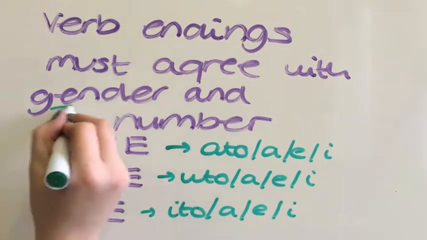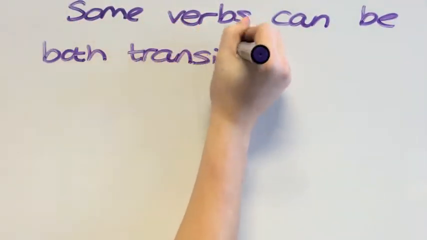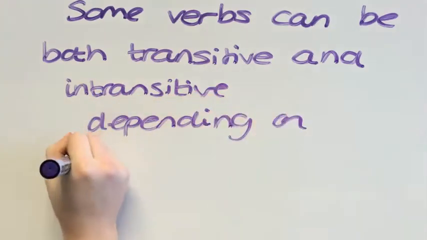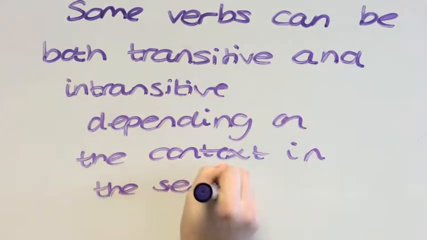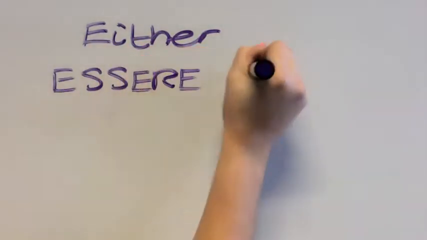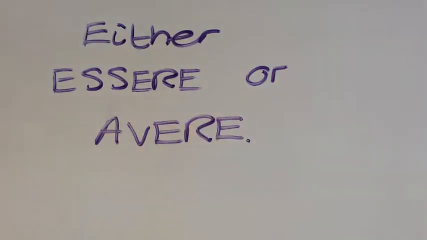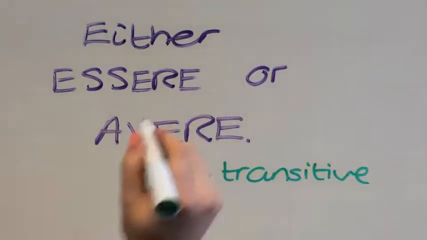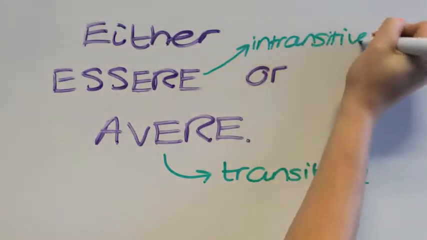Moreover, many verbs are not transitive or intransitive by nature, but can be either transitive or intransitive depending on the context of the sentence. So, they will take either auxiliary depending on whether they are used intransitively or transitively. When the verbs are transitive, they use the auxiliary avere, and when they are intransitive, they use the auxiliary essere, as expressed by the general rule.